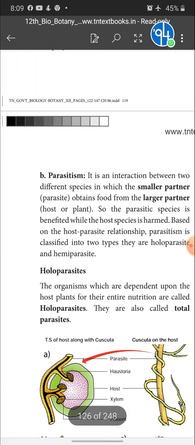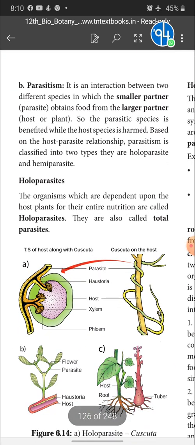Okay, next one is parasitism. What is parasitism? You know very well. It is an interaction between two different species in which the smaller partner, called the parasite, obtains food from the larger partner, that is the host or plant. So the parasite species is benefited while the host species is harmed. Based on the host-parasite relationship, parasitism is of two types: holoparasite and hemiparasite. Holoparasite means the entire life depends on a host, living as a parasite. Hemi means partially it lives as a parasite, partially as a non-parasite.